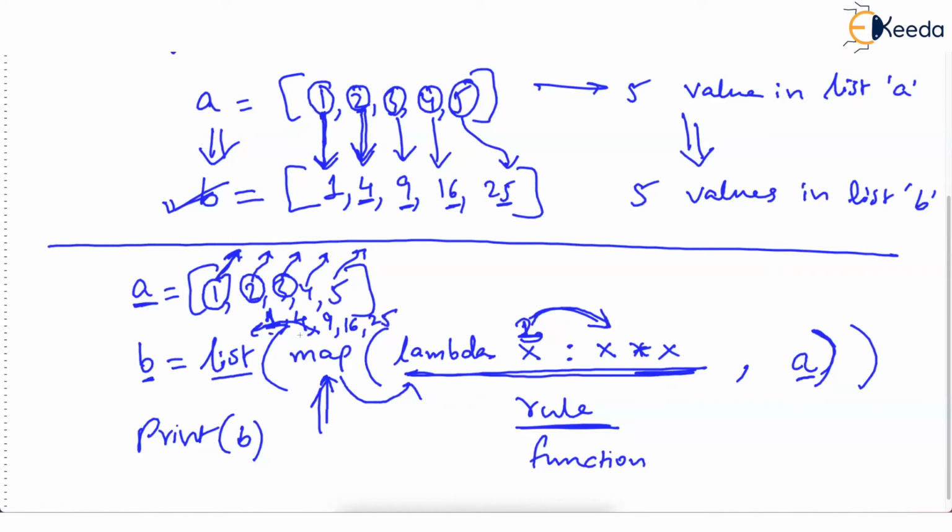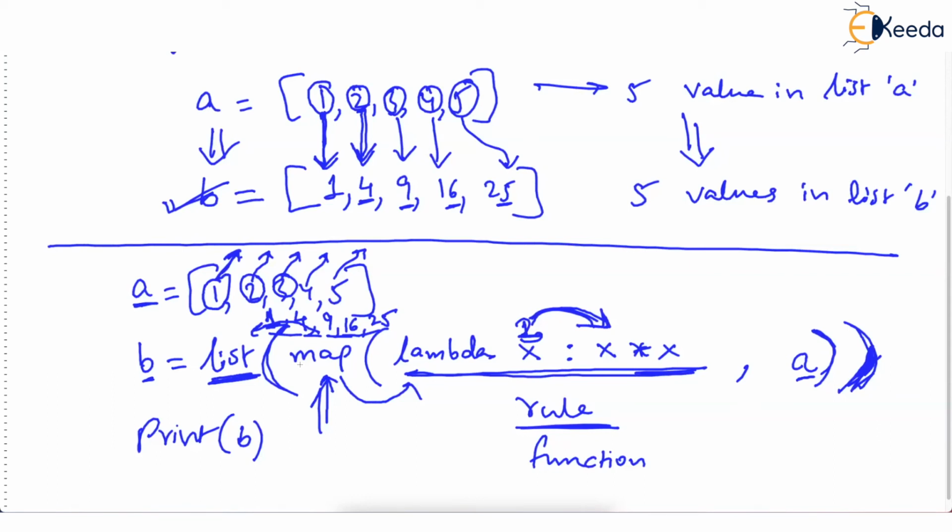So actually map has not filtered out anything. Map has just taken each value and given that value to the expression, and it has given a new value out of the previous value. Obviously you got so many numbers, 1, 4, 9, 16, 25. You need to create a list out of it. So you have given that, okay, map, you have given me a lot of values. Now I will better create a list from these values. Isn't it so?